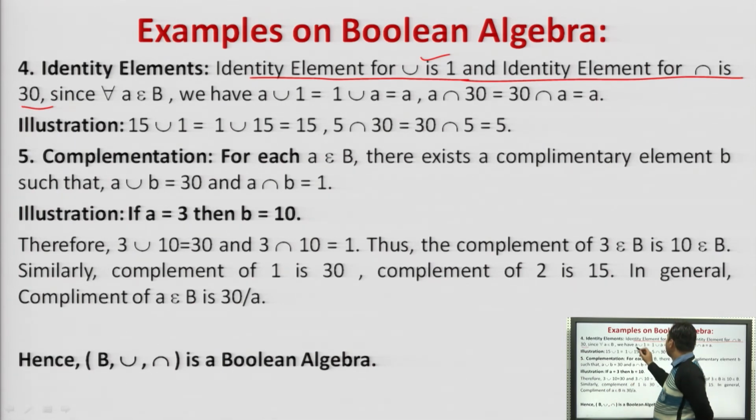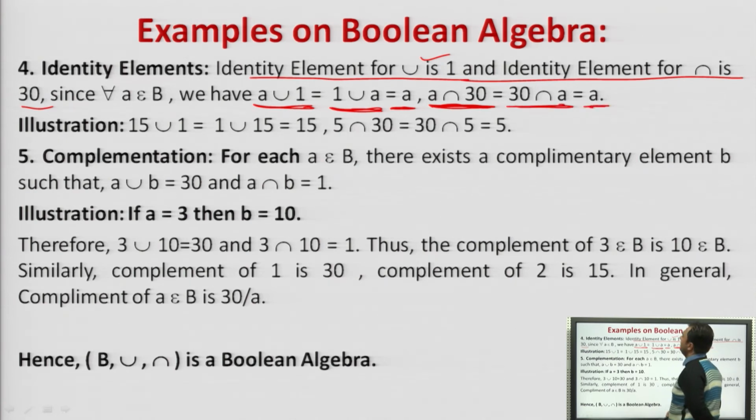So what we have done: A union 1, and 1 union A, is equal to A; A intersection 30, and 30 intersection A, is equal to A. Earlier, phi was the identity element for 0, and I was the identity element for 1; plus or star were the identity elements for 0 and 1. Here, 1 is the identity element for union, and 30 is the identity element for intersection. If we do the union or intersection with these, we get the element A.